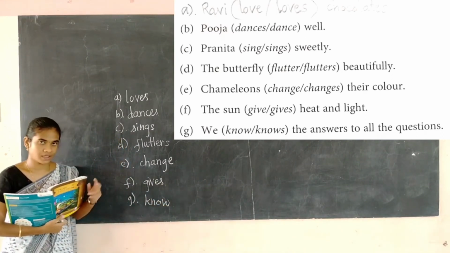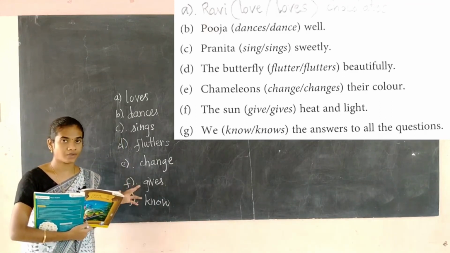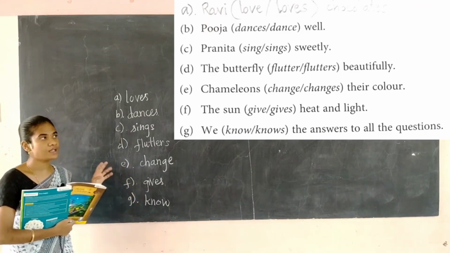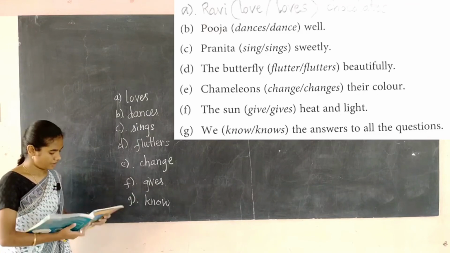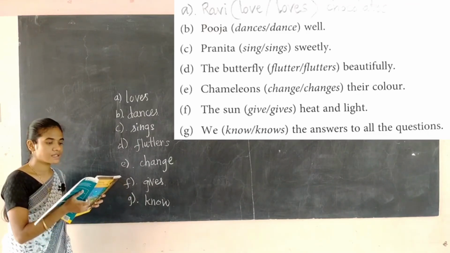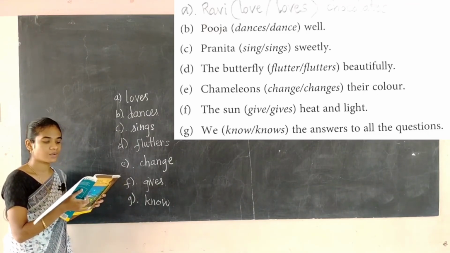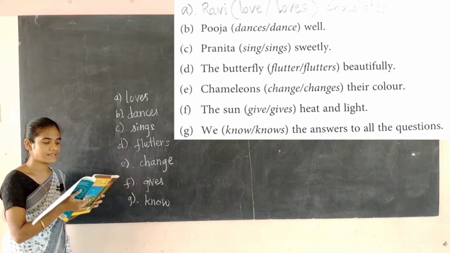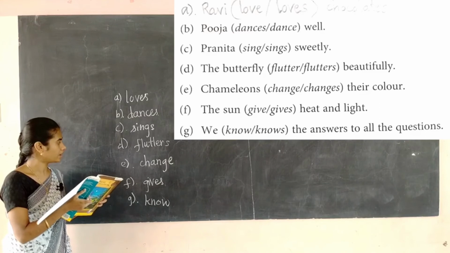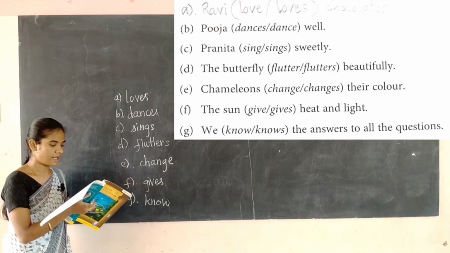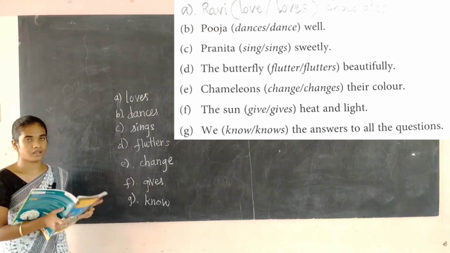So these two points are very important. Keep these in mind, and if you keep these points, you can do the exercise. First one, loves. Second one, dances. Third one, sings. Fourth one, flutters. Fifth one, change. Sixth one, gives. And last one, know.